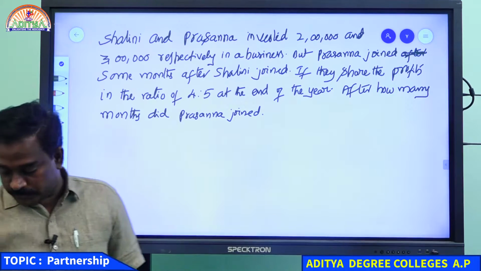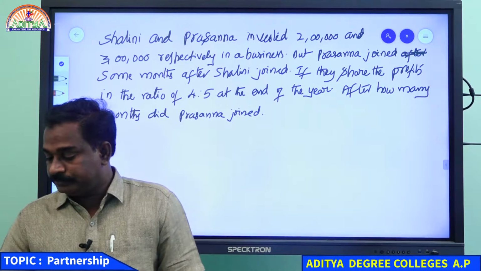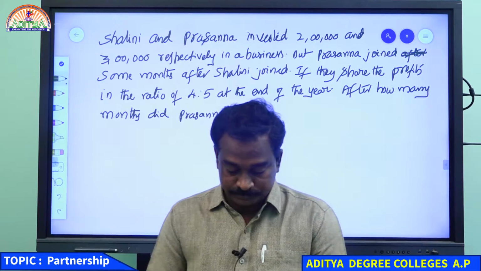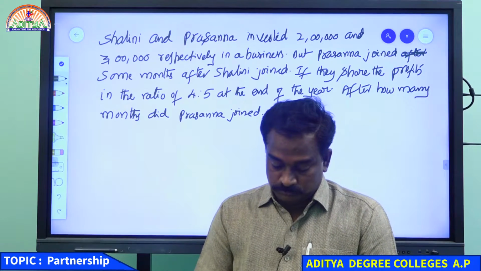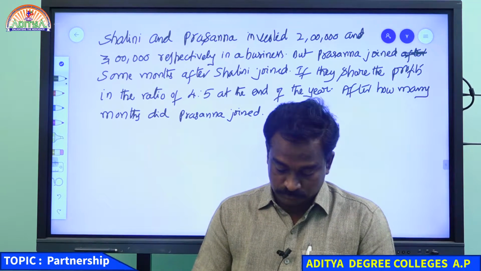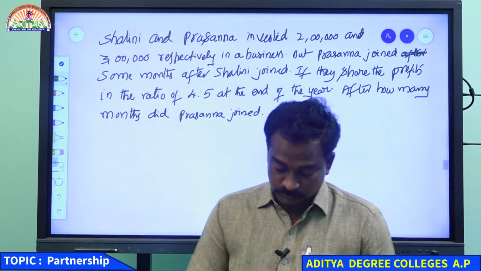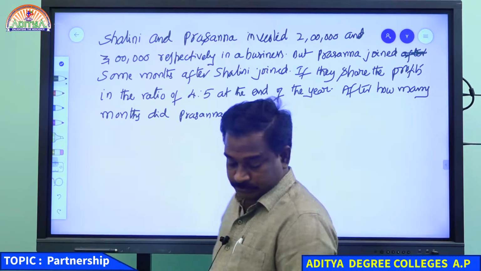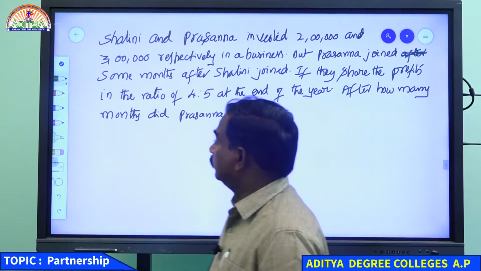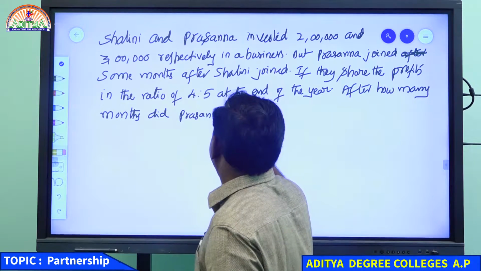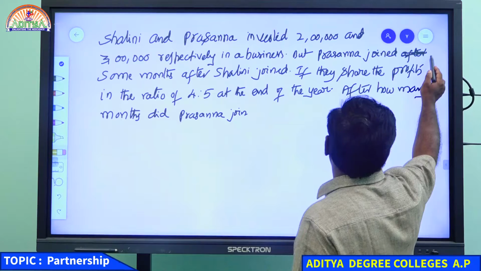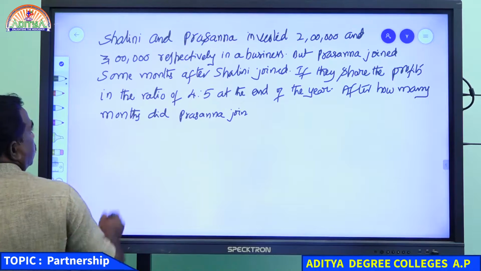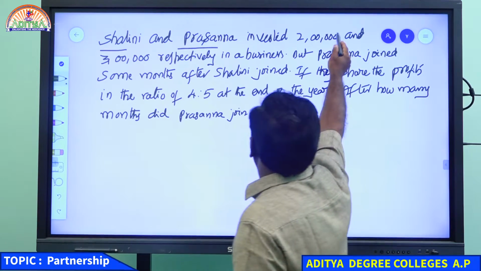Can I get an answer from any one of you? Read the question carefully, what was given there. After how many months did Prasanna join? What was given in the question clearly: Shalini and Prasanna's investments are given as 2 lakhs and 3 lakhs.